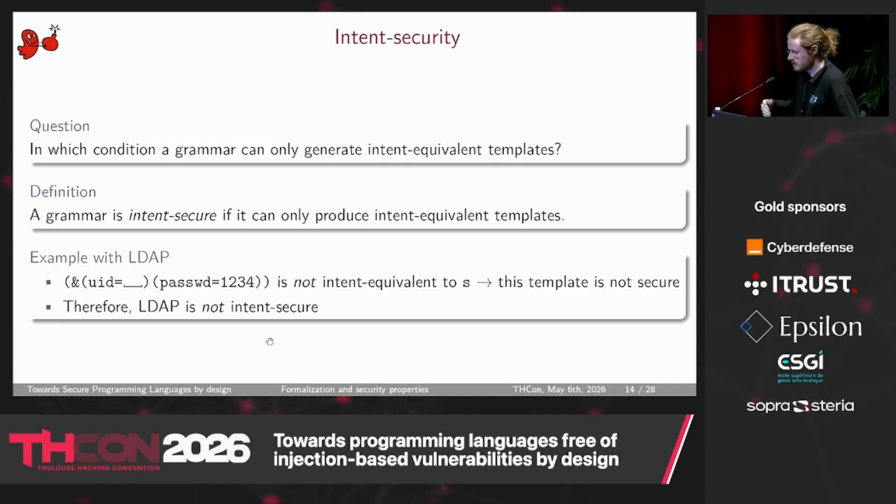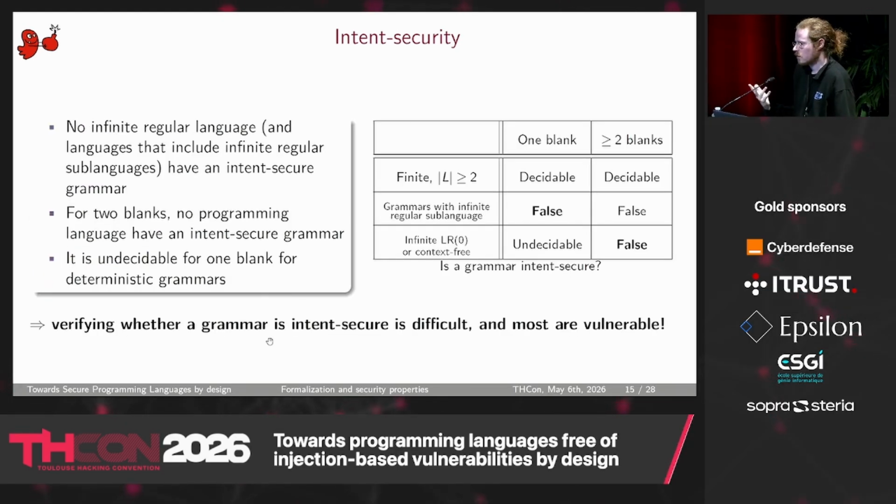We know, for example, that for LDAP it is not the case, of course, because I can easily create a template that is vulnerable. So our question was, okay, but can we check for any grammar if it is secure or not? And we found that globally, no, almost all languages will be vulnerable.